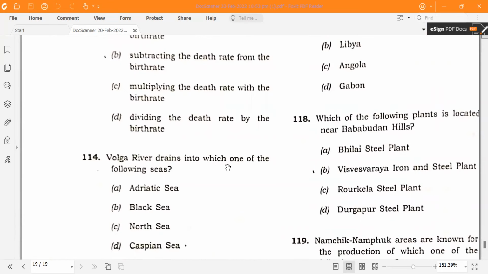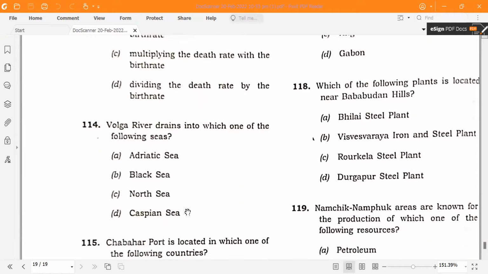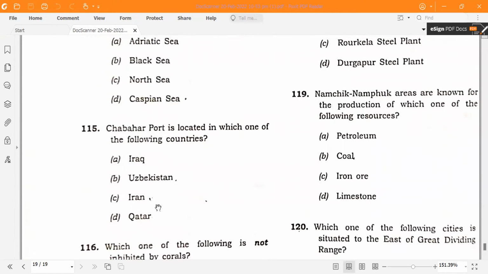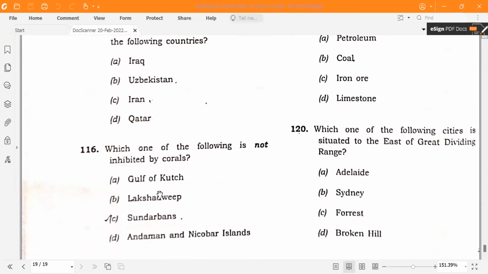The Volga river drains into which one of these three? It drains into the Caspian Sea. Chabahar port is located in which one of the following countries? The answer is Iran. Which one of the following is not inhabited by corals? That is Sundarbans.